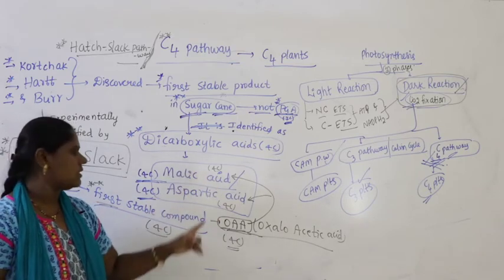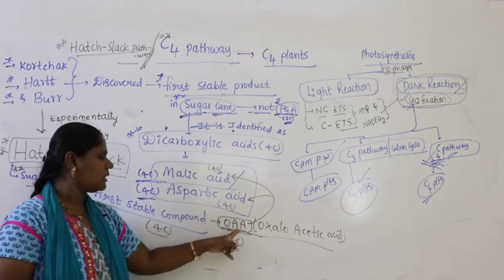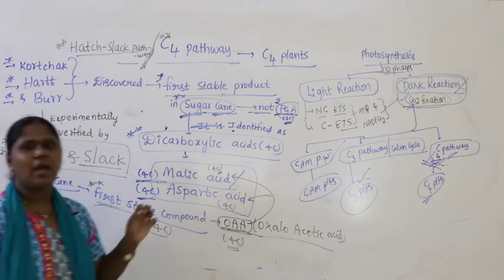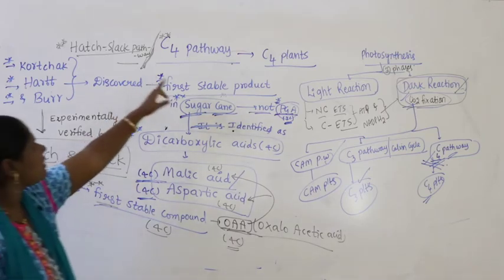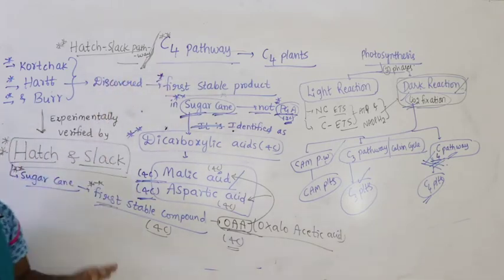In some plants, oxaloacetic acid is converted into aspartic acid. So that is why the C4 pathway is also called the Hatch-Slack pathway, right?